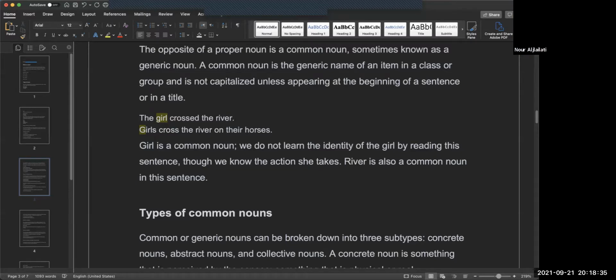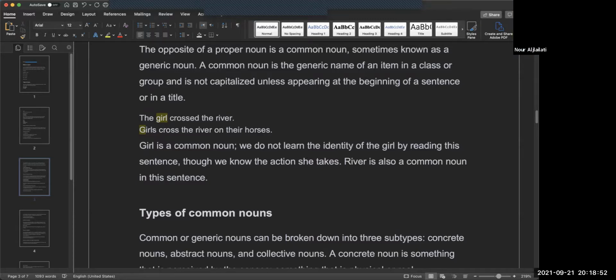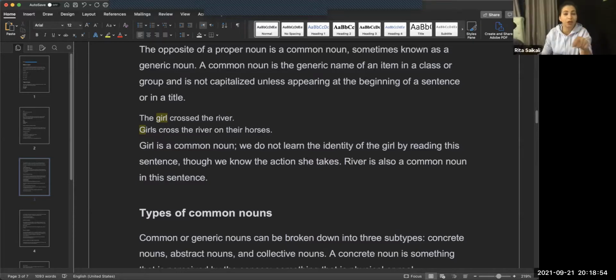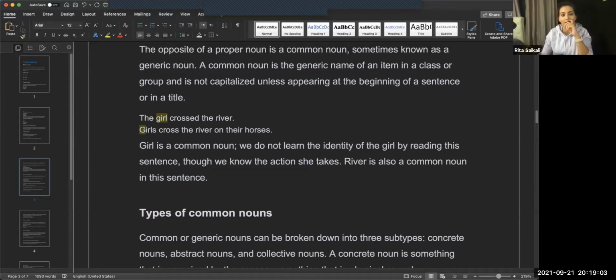Because it's plural, you have to put cross. You can't add es because it's plural for girls. Otherwise we have to put an A article: a girl crosses the river, or girls cross the river. But if I put a girl crosses the river, then A would be capitalized and G would not. And I wanted to show that G is capitalized in this case. The only reason it's capitalized is because it's at the beginning of the sentence.